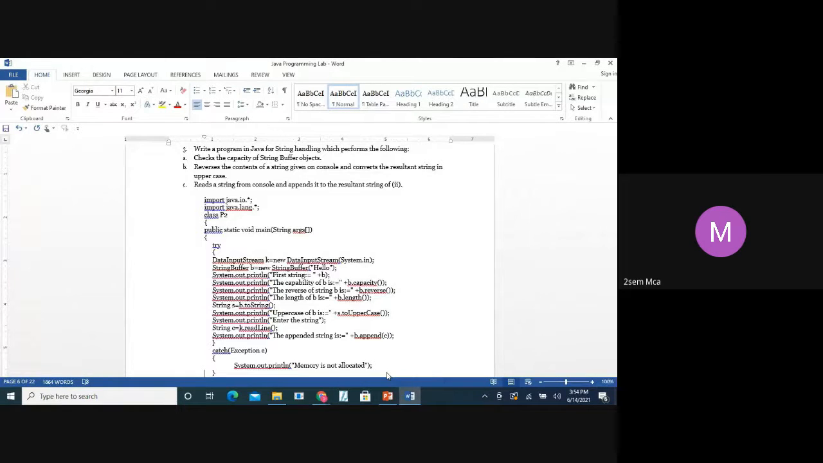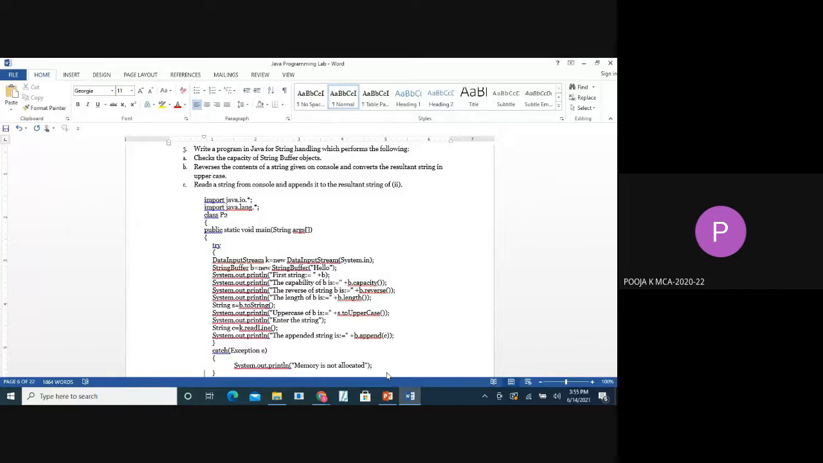Yeah, one more. Pooja here, ma'am. First a class will be created. Here the class name is P2. Then in the main function, data input stream is a built-in function for taking a value in the console. So here we are creating an object and storing it in K. Next, string buffer is also a built-in function. It is used to check the size, and we are storing the string hello in B.